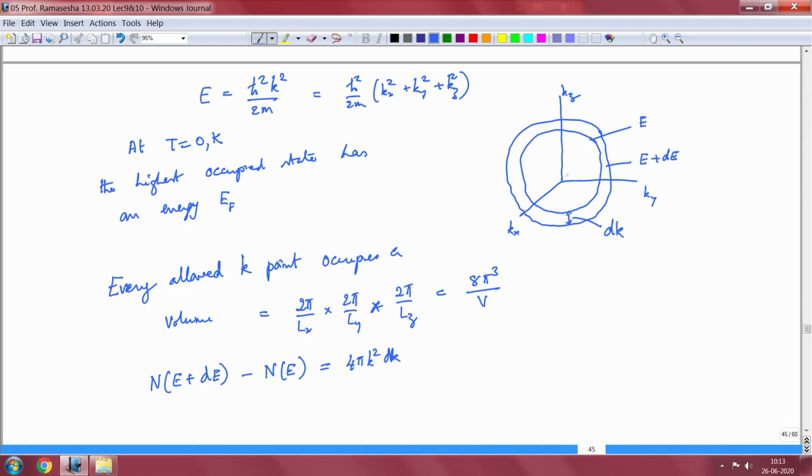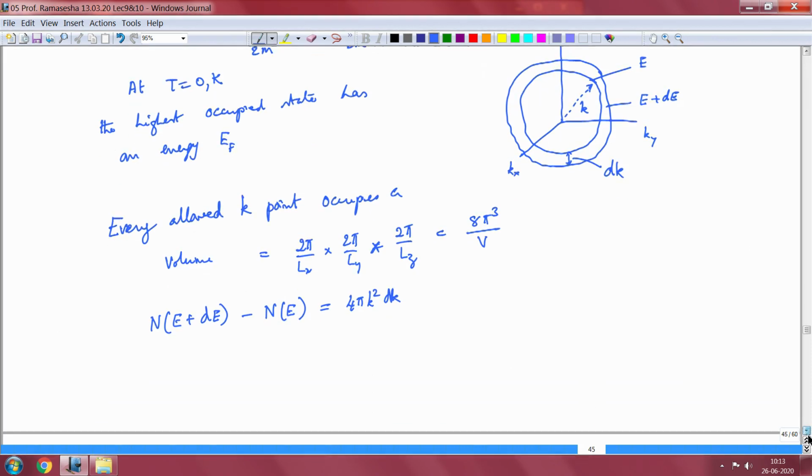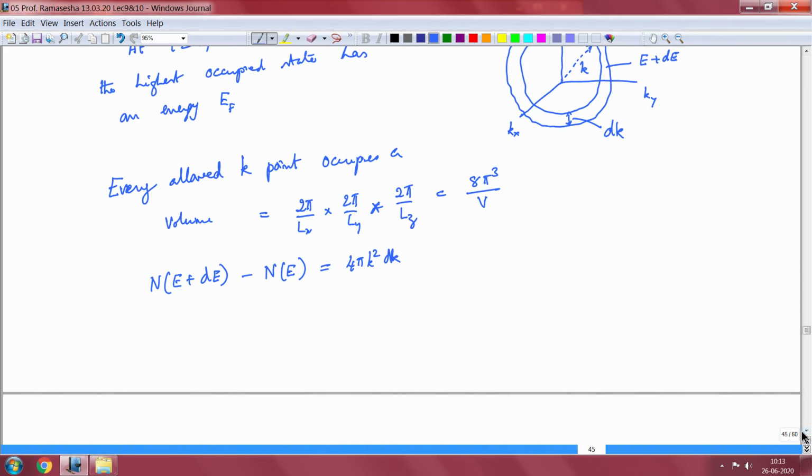This is dk and this is k. So that is the volume occupied by all the energy levels that have energies between E and E plus dE in k space.